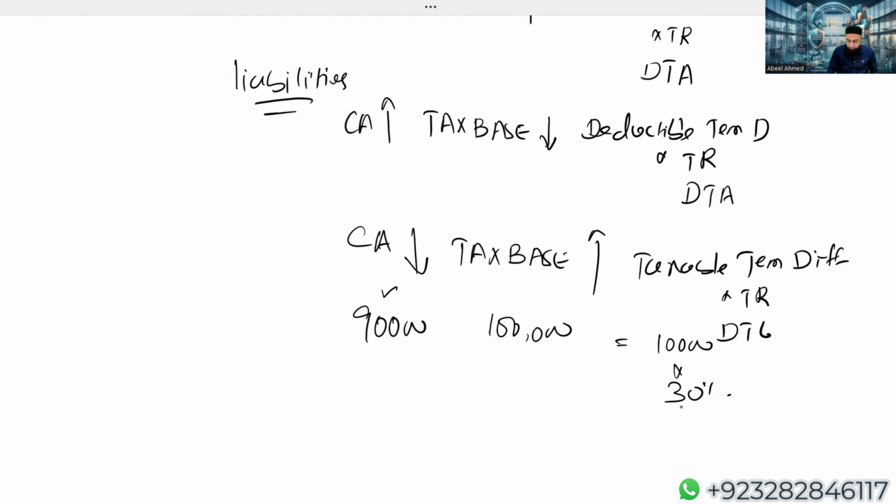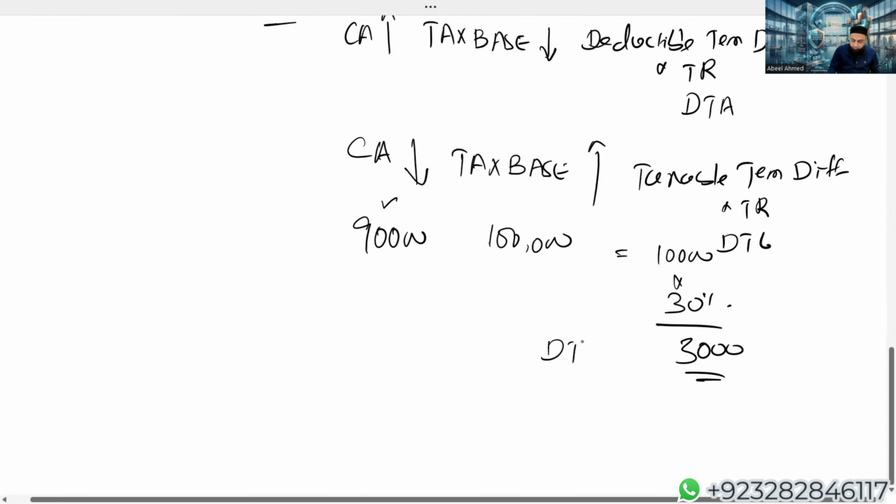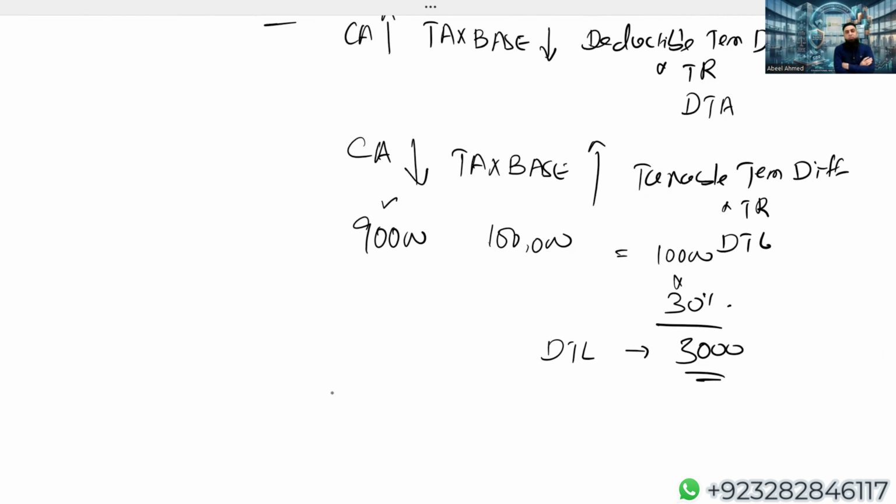Multiplied by the tax rate, we have a deferred tax liability. But a very interesting point is that this deferred tax liability arises from an equity item, so it will be charged to equity. The double entry of this 3,000 is that we debit other component of equity and credit deferred tax liability. So this is the example where the carrying amount of the liability is lower and the tax base is higher.